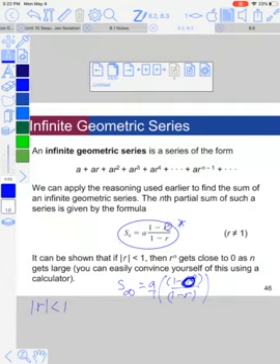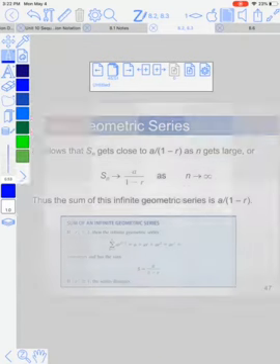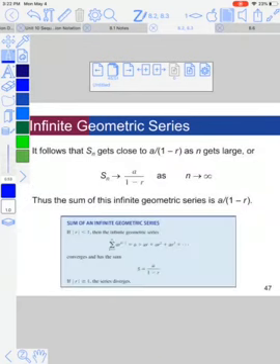So when we multiply, we get S sub infinity equals a over 1 minus r. And that is the equation for an infinite geometric series that you need to remember. You just plug and chug, and it's that simple. There it is, right there. You got it, okay?